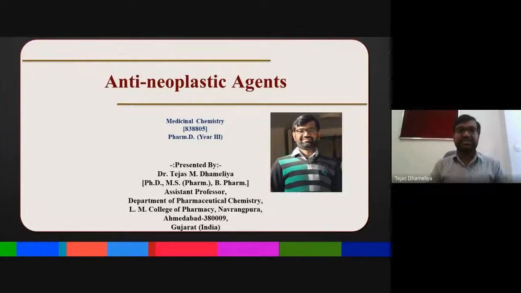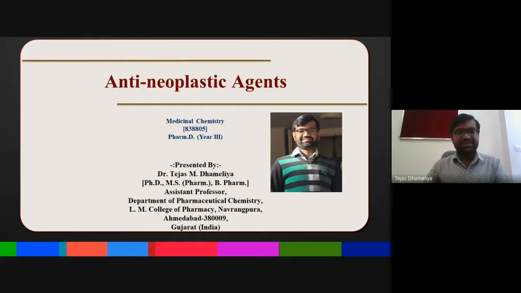Their classification. There are some of the types, especially alkylating agents. Then we have jumped to some platinum compounds, which are considered heavy metal ones. Then we have talked about many of the natural products in a few of the sessions: vincristine, vinblastine, podophyllotoxin, Taxol. All of them are basically anti-cancer agents, and they are used in cancer.